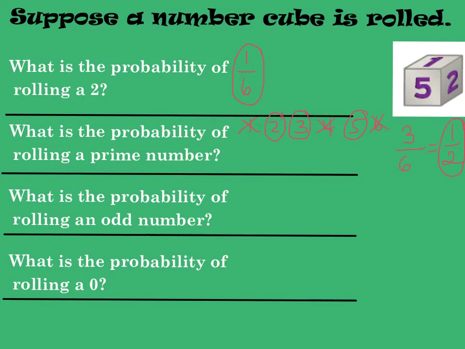What is the probability of rolling an odd number? Again, taking a look at our numbers, the odds are 1, 3, and 5. So that would be 3 odd numbers out of 6 numbers total, which is also 1/2. And what is the probability of rolling a 0? Well, that's impossible because there are no zeros on the sides of a number cube. So we say the probability is 0.